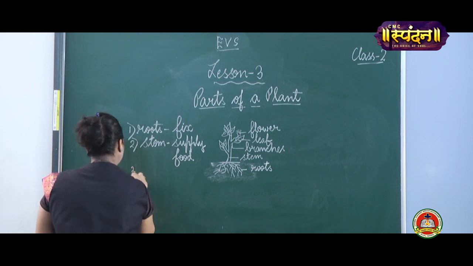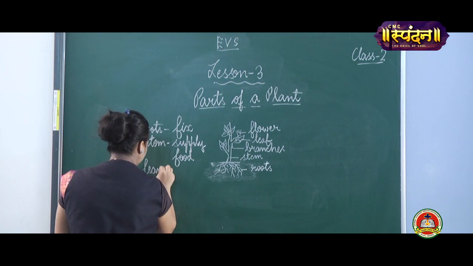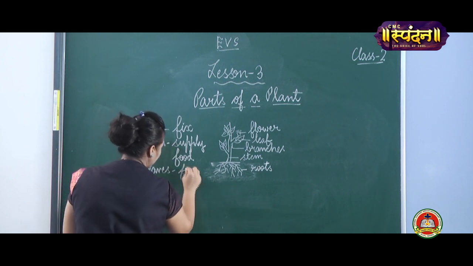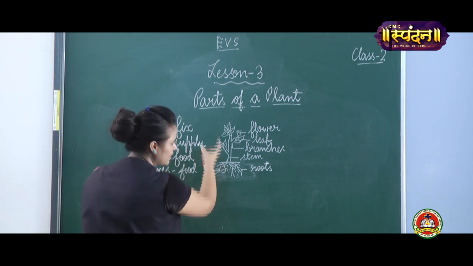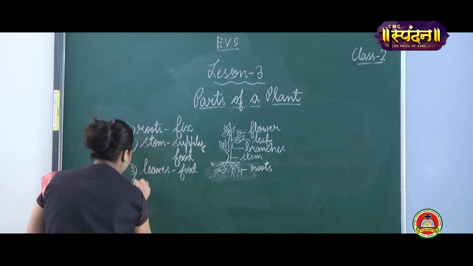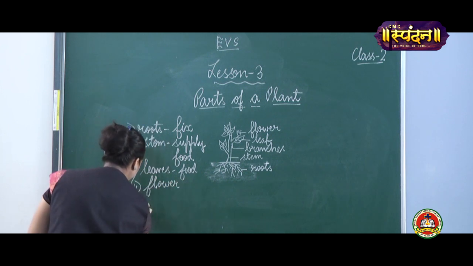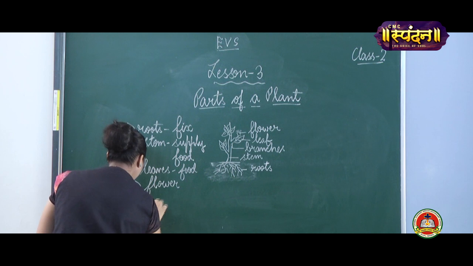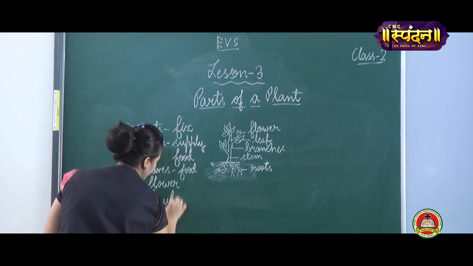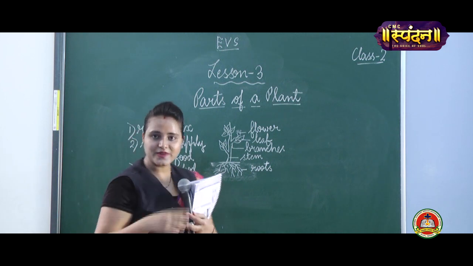Next term, children, is leaves. Leaves also supply food to the plant. Then you have what? Flower. Then you have what? Fruits. Have you seen fruits? Yes? You have seen fruits on the plants, trees? Okay.